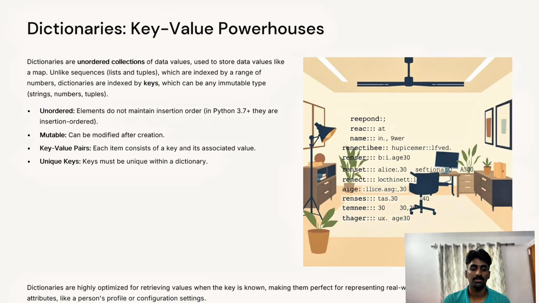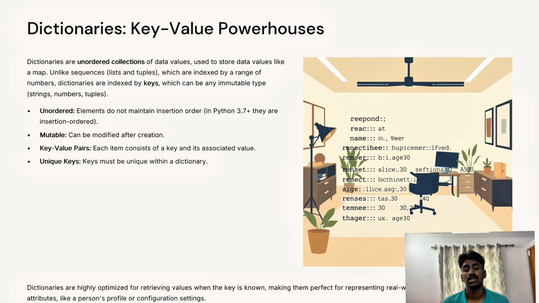It is ordered from Python 3.7 version. Dictionaries maintain the insertion order of items. In older versions, Python 3.6 and earlier, dictionaries were unordered. It is mutable, changeable. You can add, remove, or modify key value pairs after a dictionary has been created. No duplicate keys. Each key within a dictionary must be unique. If you try to add a duplicate key, the existing value associated with the key will be overwritten.